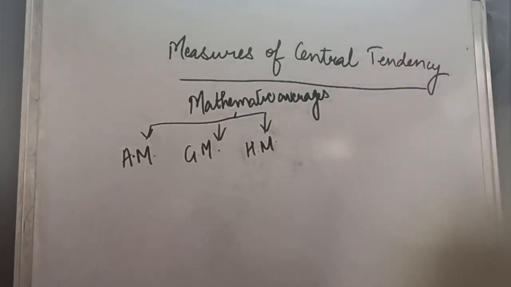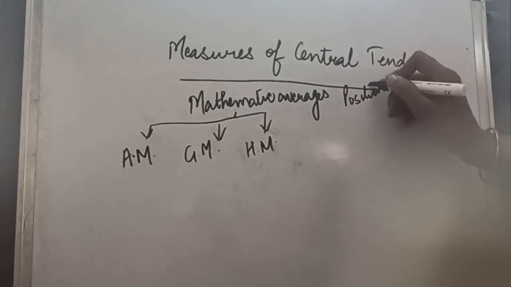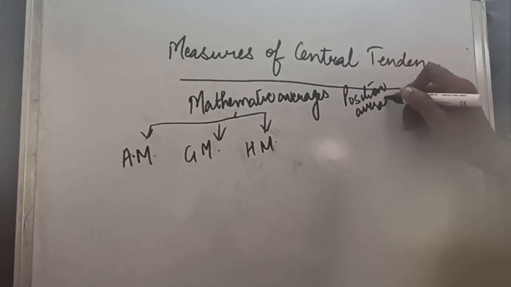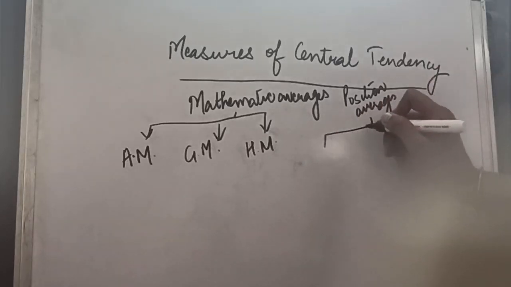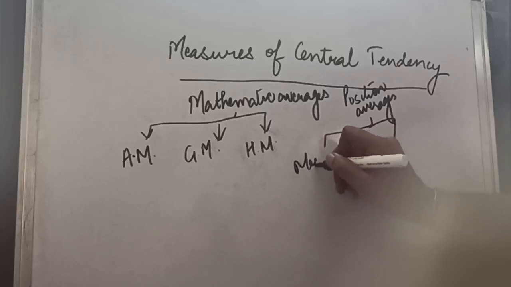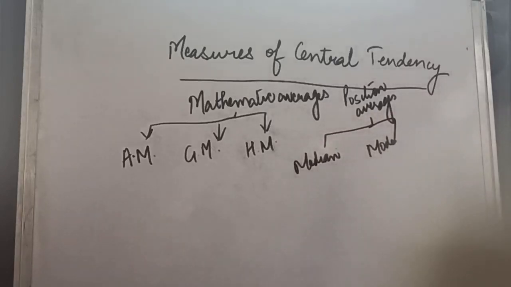The second category can be positional averages. These averages are based upon the position of an element in the entire series. For example, we make the calculation of median and we make the calculation of mode. So that is the positional averages. And another category can be commercial averages, in which we calculate the moving average, composite average, progressive average.